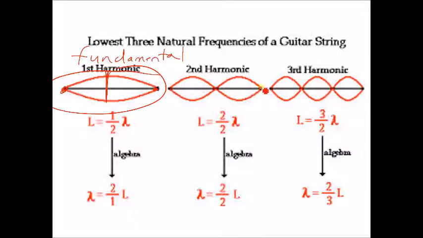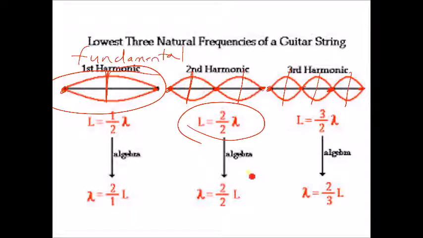Here's the 2nd harmonic. 1, 2, 3 nodes, 1, 2 antinodes. The length of the string is equal to the wavelength. Here's the 3rd harmonic. 1, 2, 3, 4 nodes, 1, 2, 3 antinodes. And the length of the string is essentially 3/2 times the wavelength.